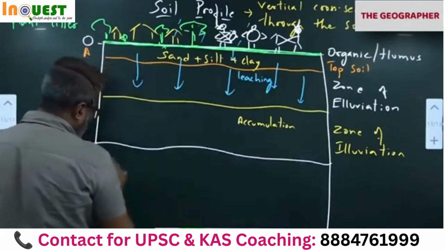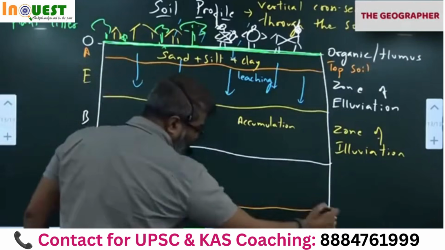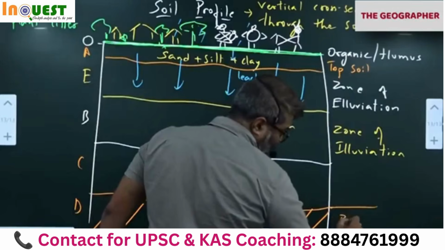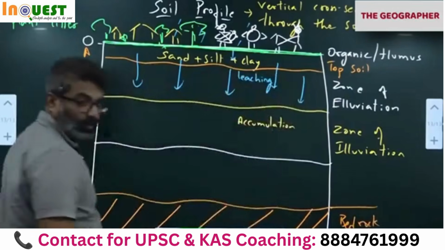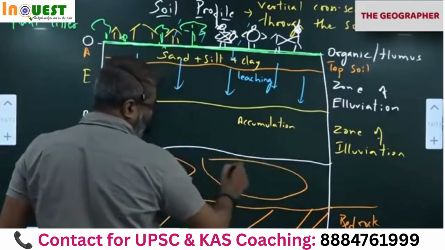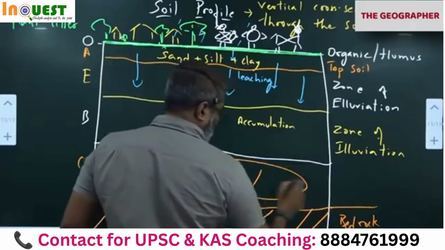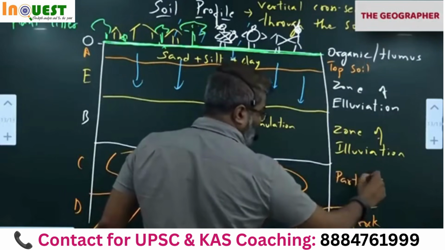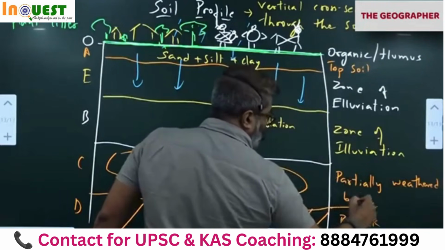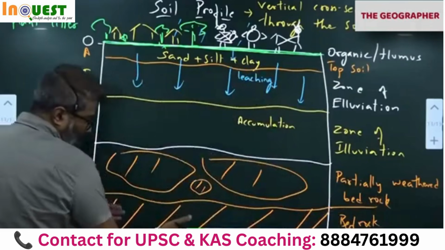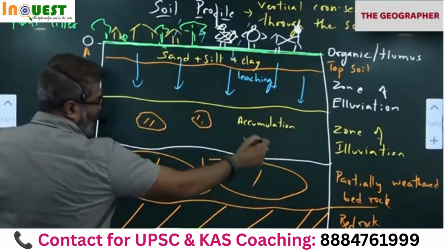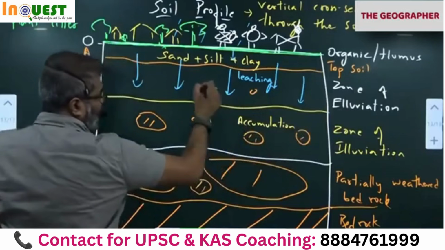As you come down further, here you'll get C and D. D is bedrock. Parent rock. Part of the lithosphere, bedrock. Okay. This is partially weathered bedrock. Big rocks are still there, but it is weathered, slightly broken. This is partially weathered bedrock. Bedrock contains big boulders. So above that is partially weathered rock. Further you go up, rock size decreases. Correct. As you go up, rock size decreases.